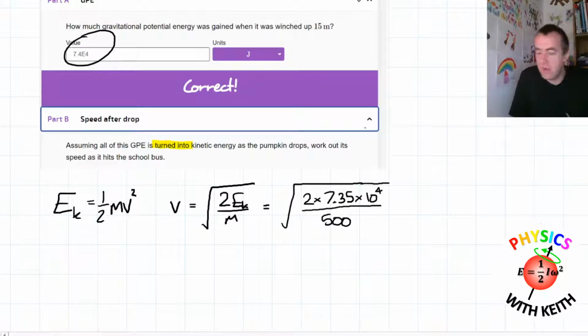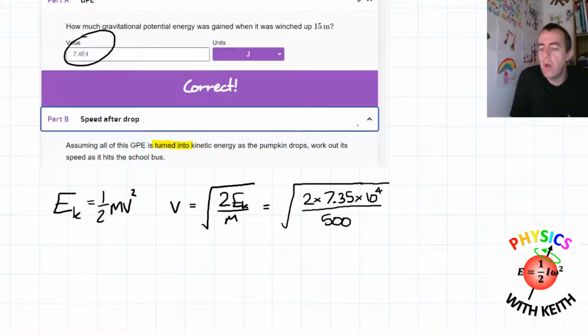I've made a big deal out of it. Actually, it doesn't matter in this particular question, but in some of these questions it does. And I have had students in my classroom getting quite grumpy that they can't get the answer right, even though they're doing everything right, and it's because they're using a rounded answer from a previous part of the question in the next part of the question.